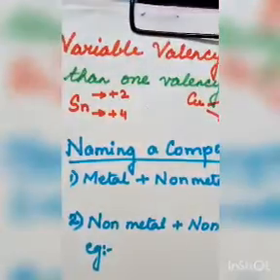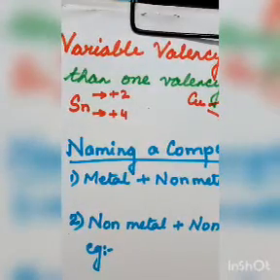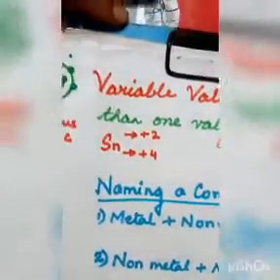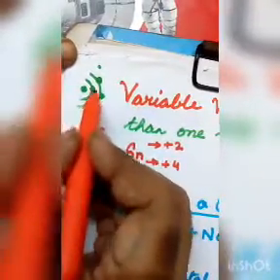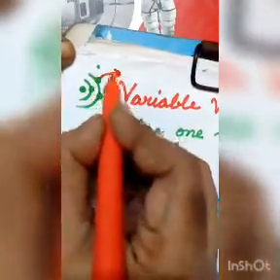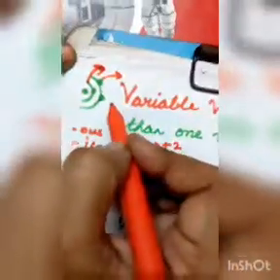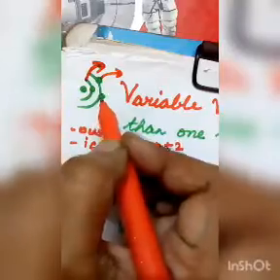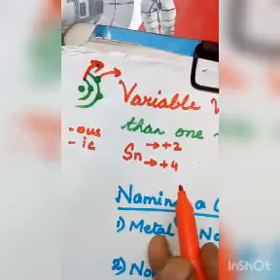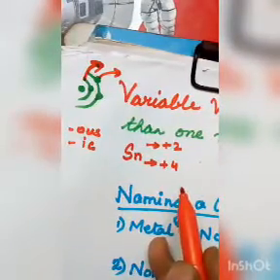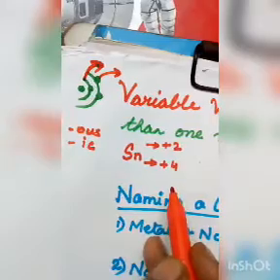Now let us talk about variable valency. What is variable valency? If an atom possesses more than one valency. What do you mean by more than one valency, or how does it possess more than one valency? That atom does not only lose electrons from the outermost shell. Some of the atoms also lose electrons from the penultimate shell, that means one shell inner side, or from the next shell also. So sometimes they possess one kind of valency, another time, based on how much energy they gain, they will show a different type of valency.